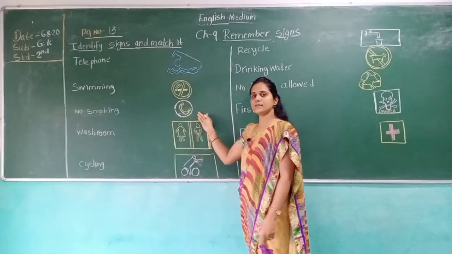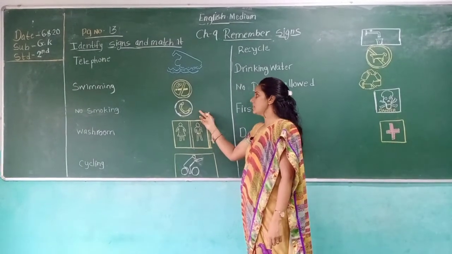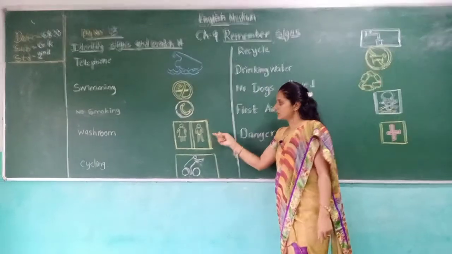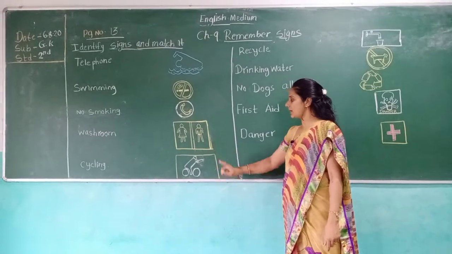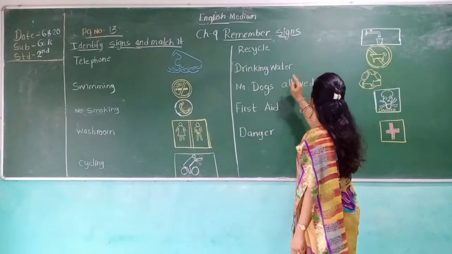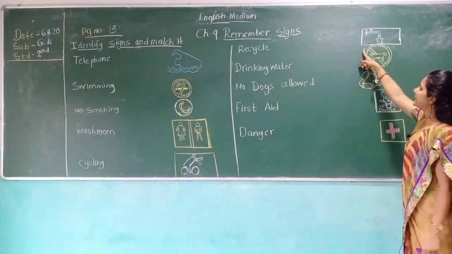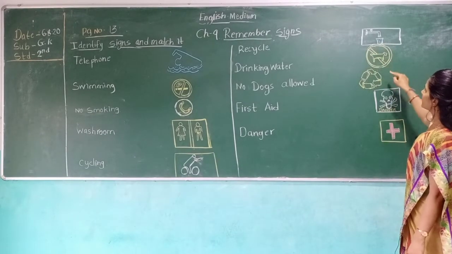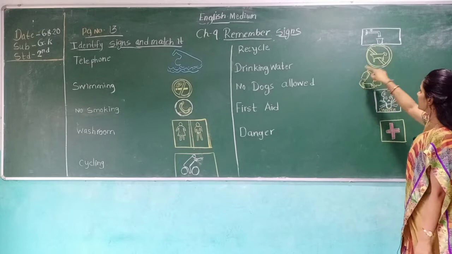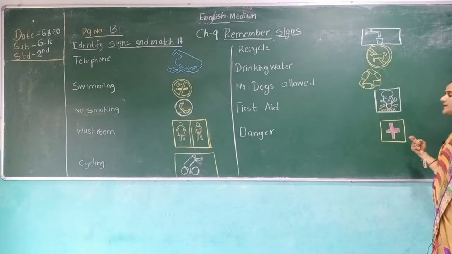Which sign is this? Telephone. This is the washroom sign. This is girl and boy. This is cycling. This is watering, drinking water. This is no dogs barking. This is recycling. This is danger, and this is first aid kit.